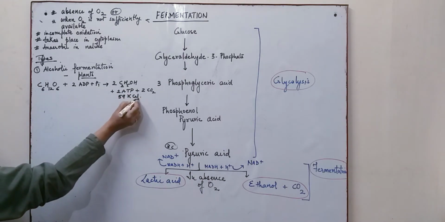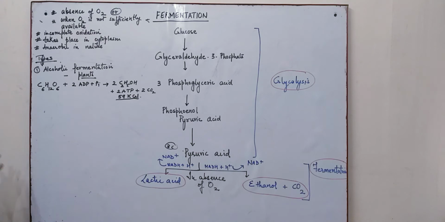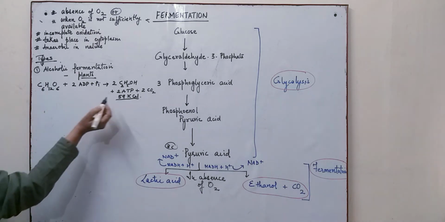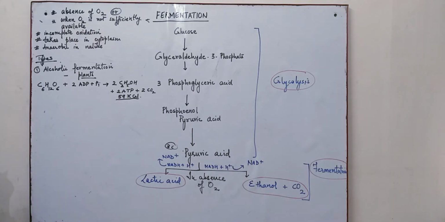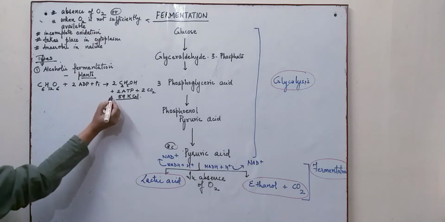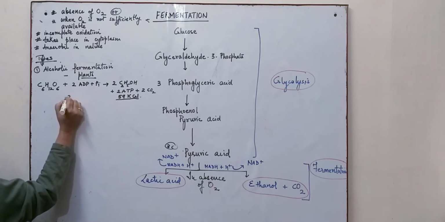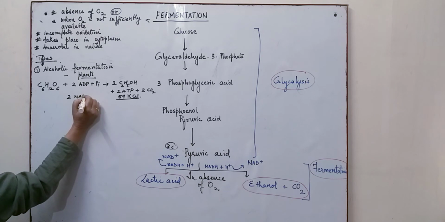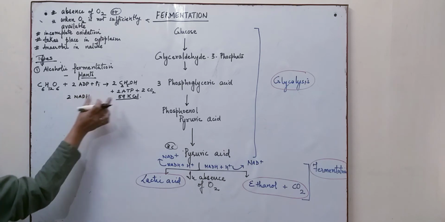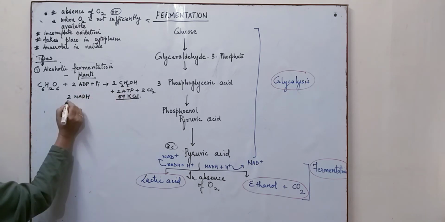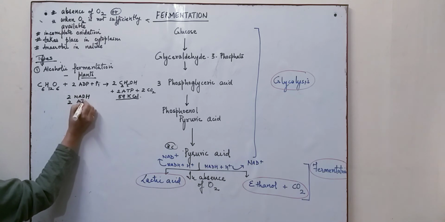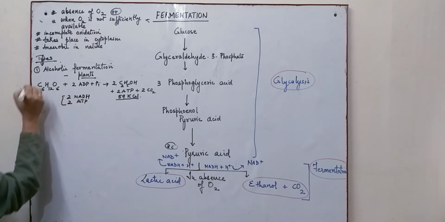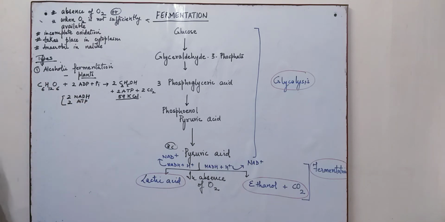So this much amount is produced during alcoholic fermentation. Here only two molecules of ATP are produced and two NADH, sorry, are regenerated.